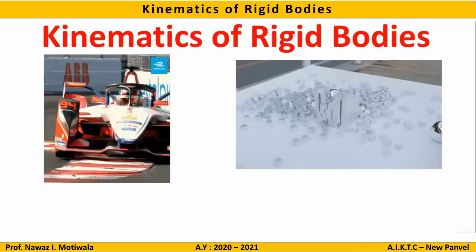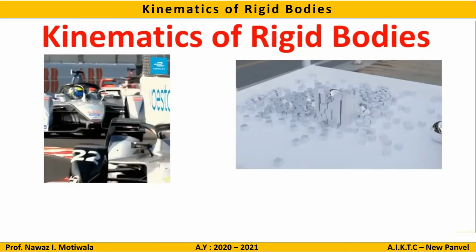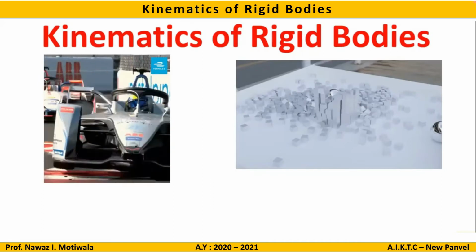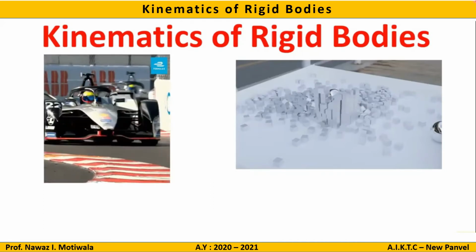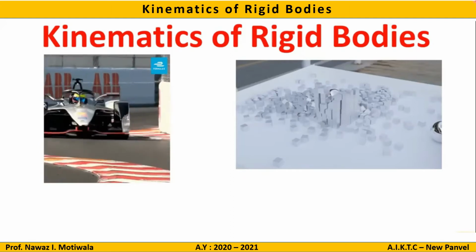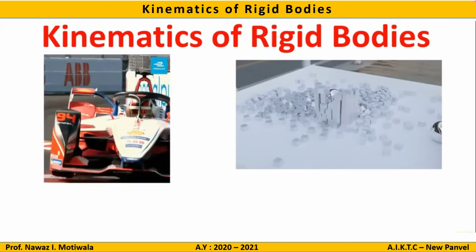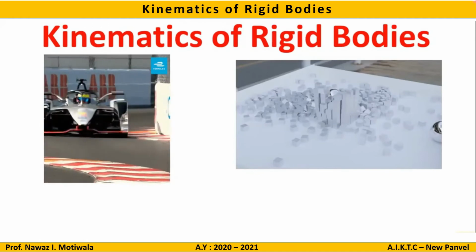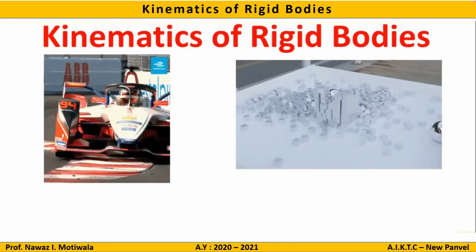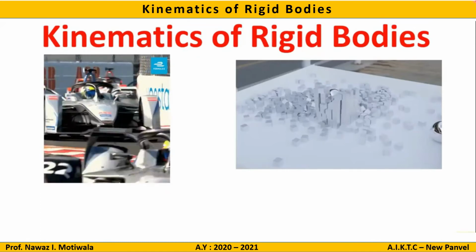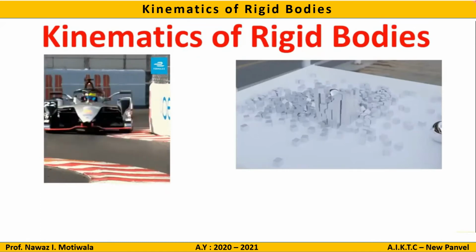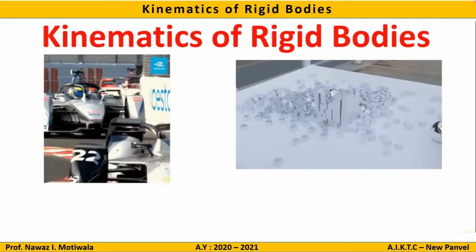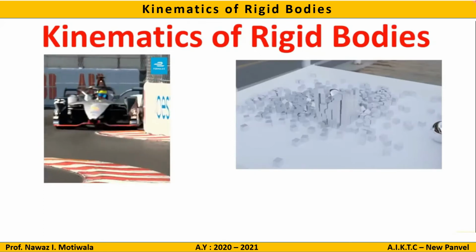Hence we can say that the steel ball is a rigid body, or that it does not deform on application of force. So this is known as rigid bodies. Hence in this topic, kinematics of rigid bodies, we will find out velocities, acceleration, etc. for an object which is a rigid one. That means it is a non-deformable object.